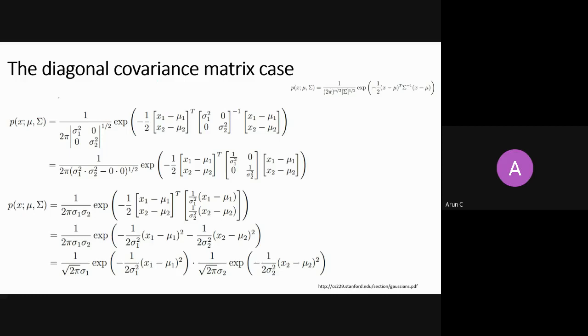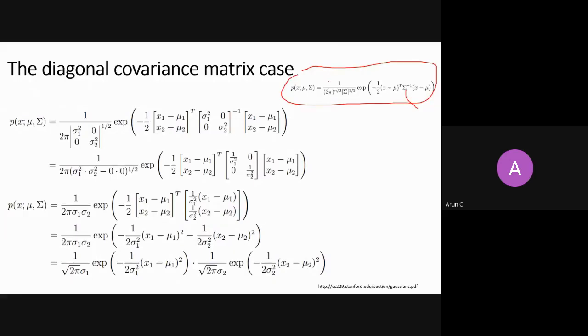Let's see carefully what happens if we have a diagonalized matrix. This is the formula for the multivariate Gaussian distribution. If my covariance matrix is diagonalized, meaning it has only diagonal entries, then we can see that all components are actually independent.